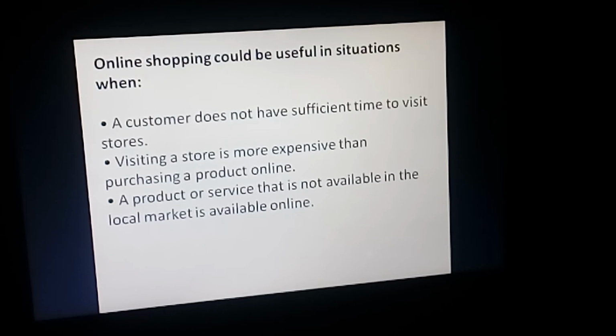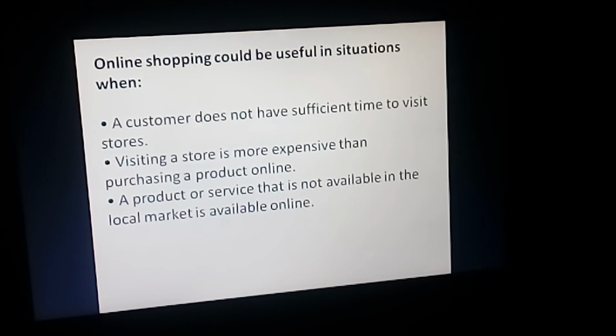If a customer is busy with his own work and he doesn't have sufficient time, then he will prefer the online shopping. The second purpose is visiting a store is more expensive than purchasing a product online. Means you can save your money by purchasing a product online compared to visiting a store, which is more expensive.